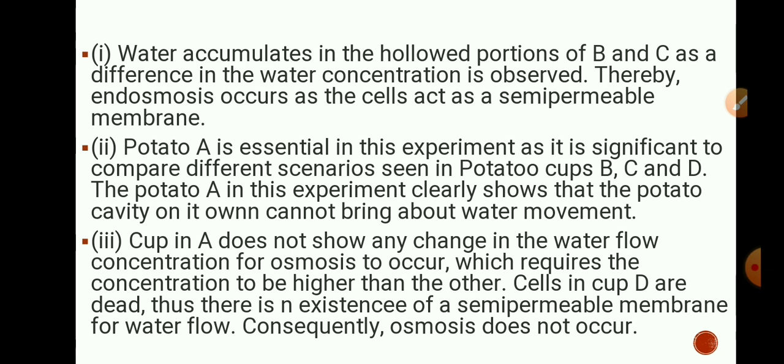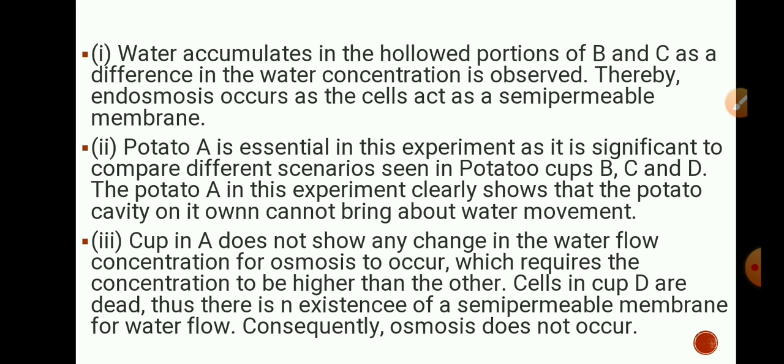Potato A is essential in this experiment as it is significant to compare the different scenarios seen in potato cups B, C and D. Potato A in this experiment clearly shows that the potato cavity on its own cannot bring about water movement.